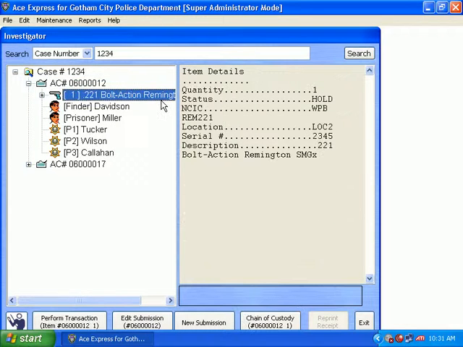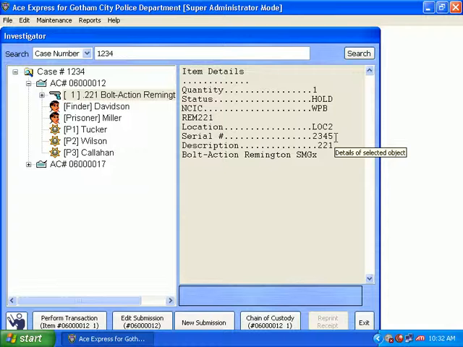When we click on this, we realize that this is an item. The type of item is depicted here. Weapons are shown with the gun. Narcotics and other types of items have different pictures, but this we know it's a gun, or it's an item. Here are some item details. We have a quantity, the current item status, the NCIC code of the item's current location, any serial number that might be with the item, as well as an item description.